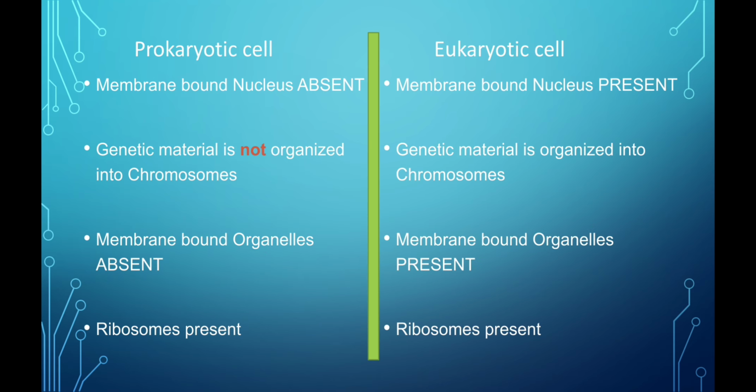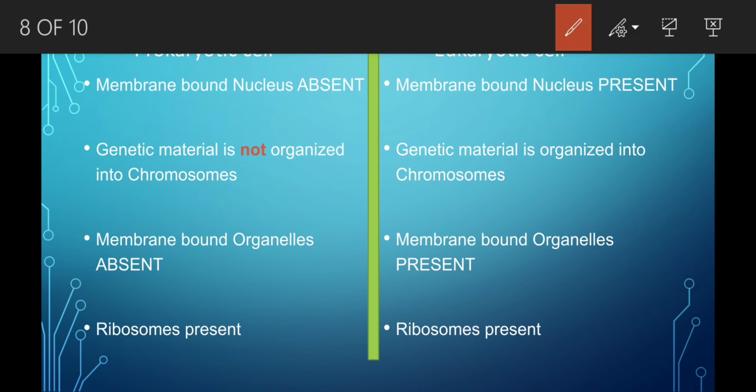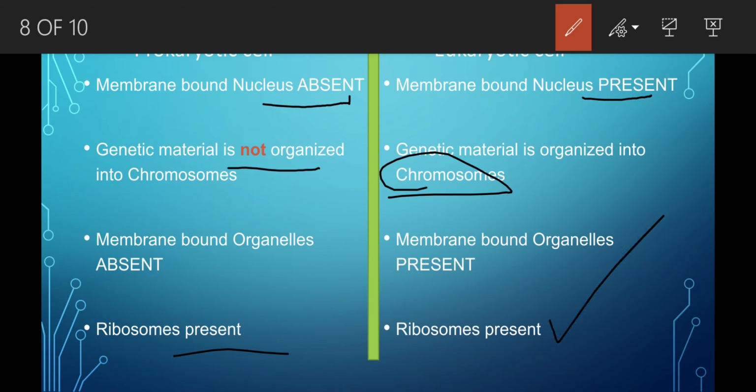This is the comparison between prokaryotic cell and eukaryotic cell. Prokaryotic cell does not have a membrane bound nucleus. Please remember this. And eukaryotic cell has a membrane bound nucleus. In prokaryotes, genetic material is not organized into chromosomes. In eukaryotes, genetic material is organized into chromosomes. In prokaryotes, membrane bound organelles are not present. In eukaryotes, membrane bound organelles are present. Ribosomes are present both in prokaryotes as well as eukaryotes.